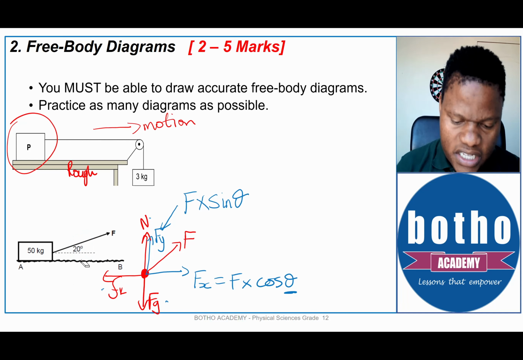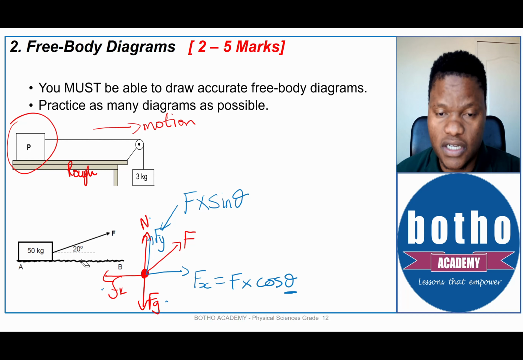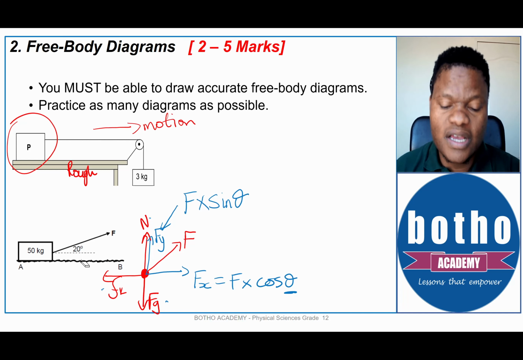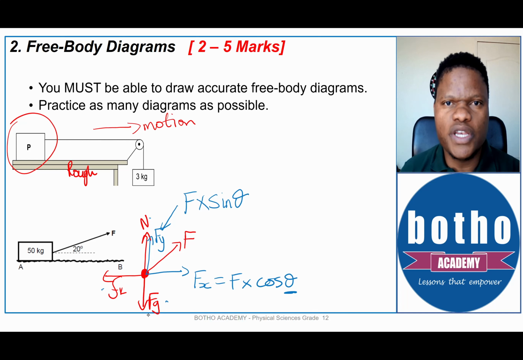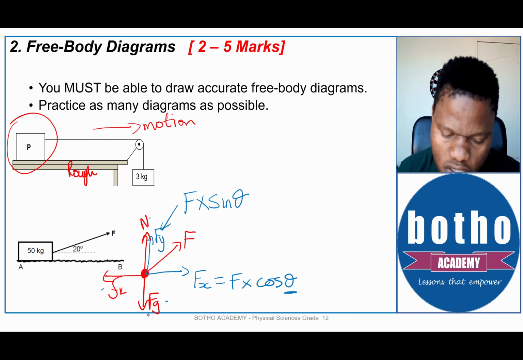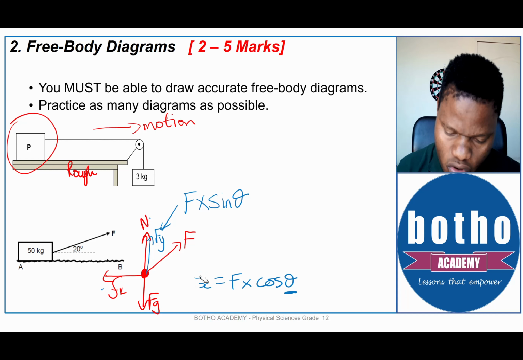All right, that is for the blue markings on my screen right now. The blue writing on my screen right now represents the resolution of F into the horizontal and the vertical component. We only do this when we need to do calculations, but if they only asked you to draw the free body diagram, there is no need for all these blue forces and their calculations.